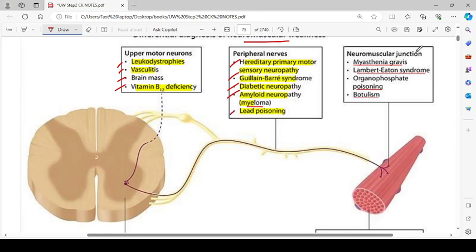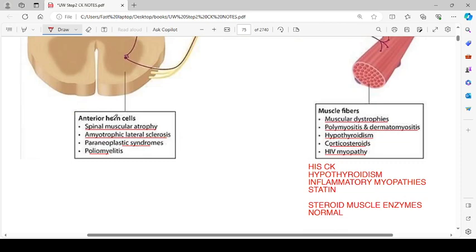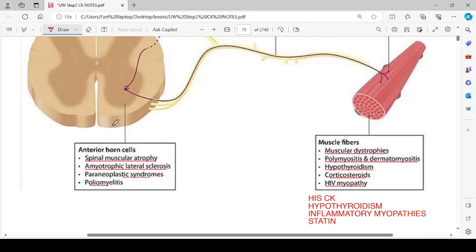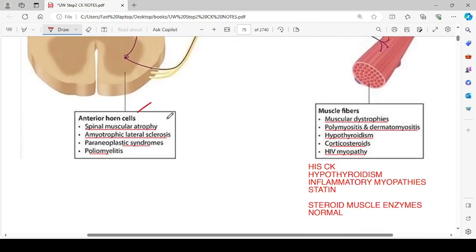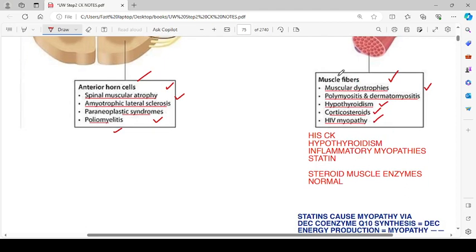Neuromuscular junction problems include myasthenia gravis, Lambert-Eaton syndrome, organophosphate poisoning, and botulism. Anterior horn cells problems include spinal muscular atrophy, amyotrophic lateral sclerosis, paraneoplastic syndromes, and poliomyelitis. And muscle fiber problems include muscular dystrophies, polymyositis and dermatomyositis, hypothyroidism, corticosteroids, and HIV myopathy.